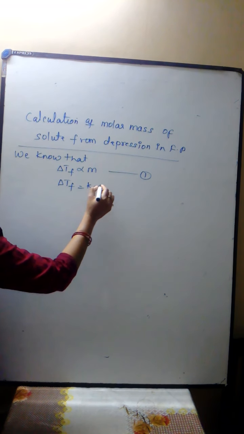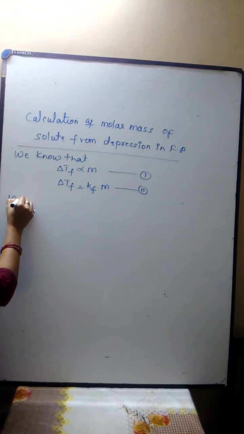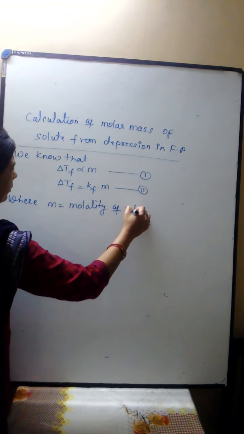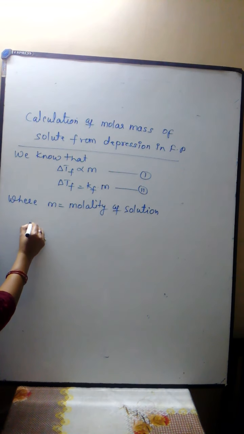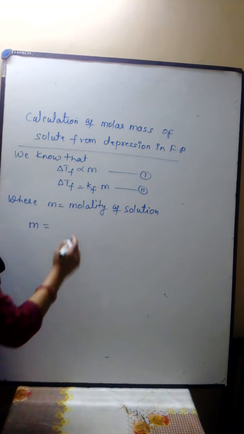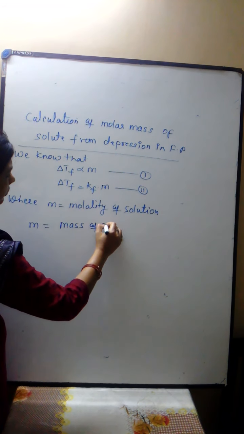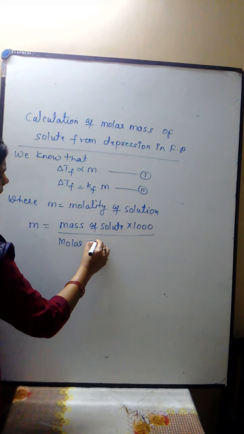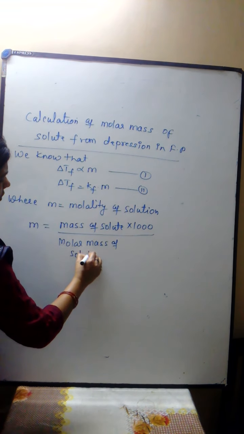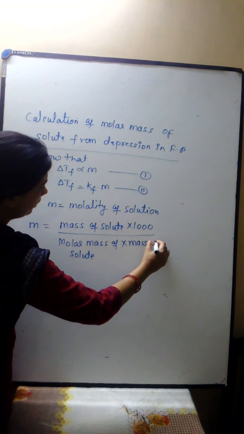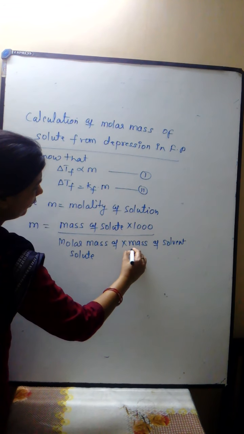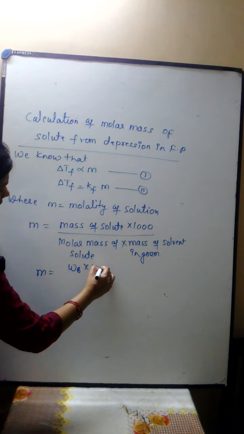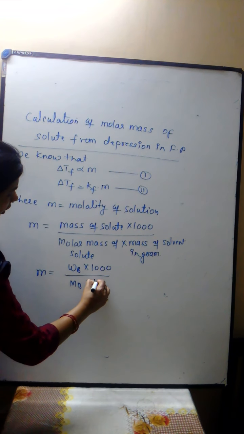and delta Tf equals Kf m, where m equals the molality of the solution, and molality of the solution equals mass of solute into 1000 upon molar mass of solute into mass of solvent in gram, means m equals Wb into 1000 upon Mb into Wa.